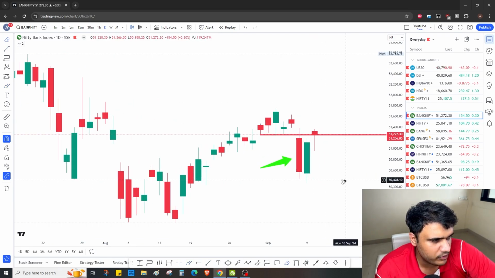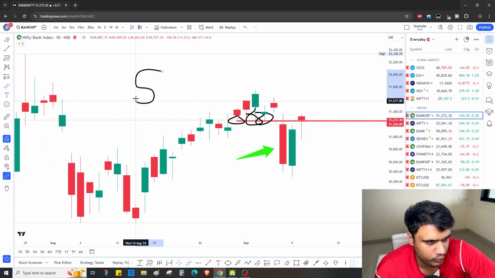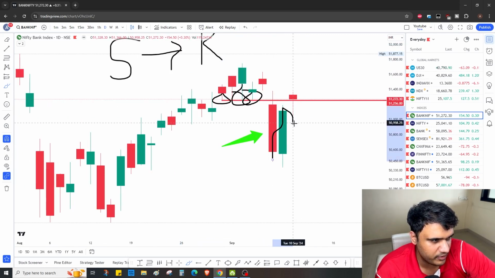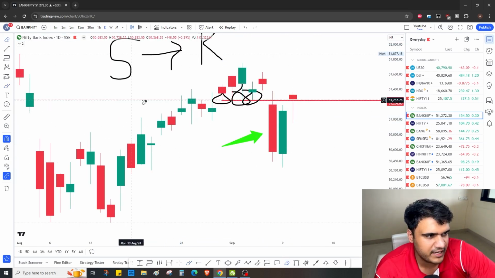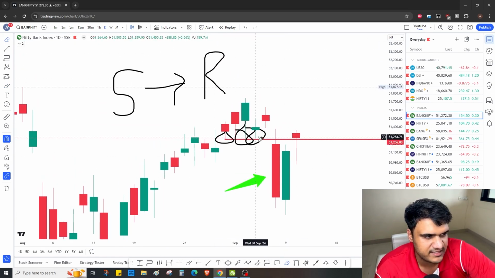But according to me, what was going to happen is that we broke down. This is a support, 1, 2, 3. This support will turn into a resistance. So whenever the market goes up, it has to come down. Simple. I'll show you in the 15-minute time frame, but it did come down from there. That's a good thing for us. So this resistance was respected.